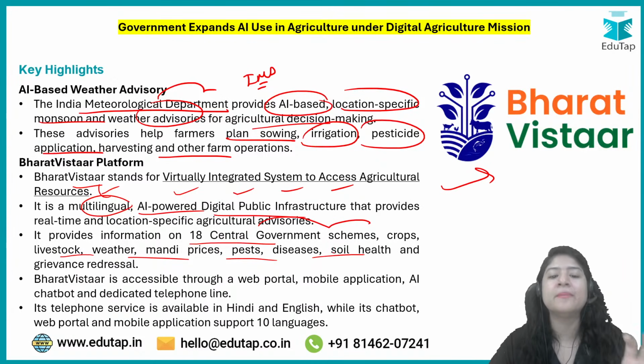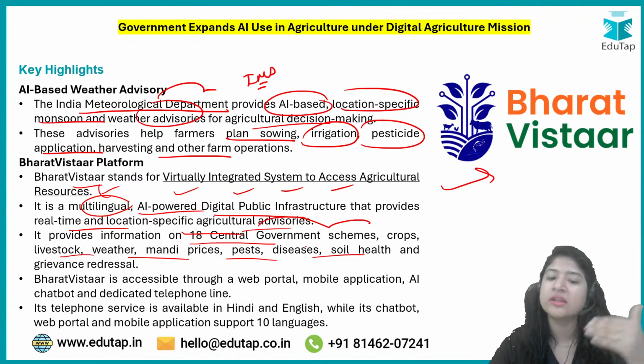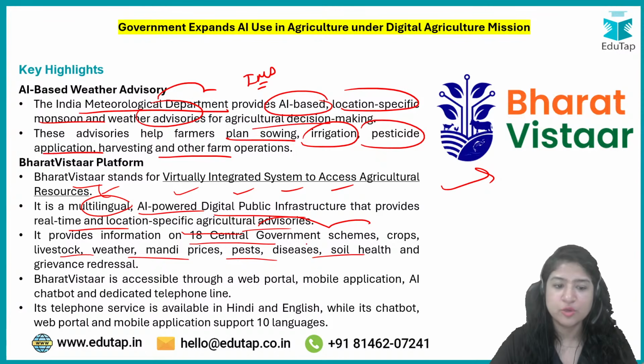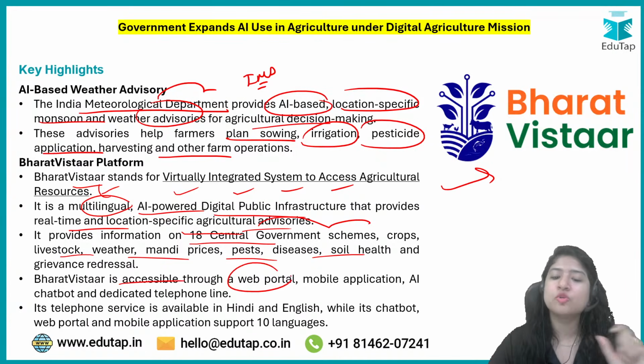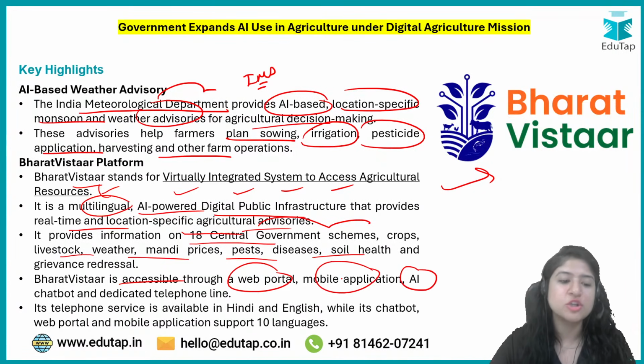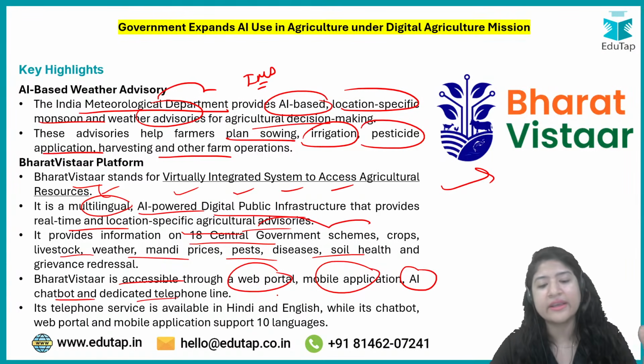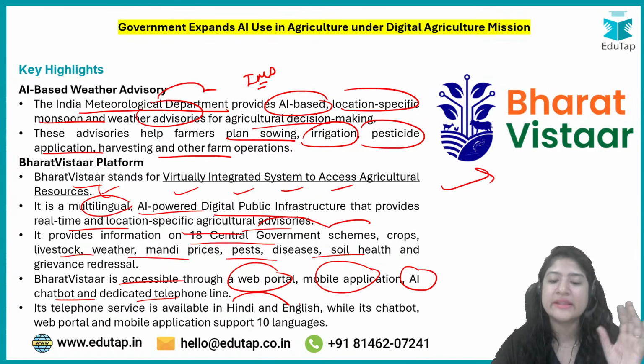So it is an AI powered digital public infrastructure that provides real time and location specific agriculture advisories, and it has all the information for the 18 different government schemes, about different parts of agriculture. Bharat Vistar is accessible through a web portal, there is a mobile application, an AI chatbot, and a dedicated telephone line is also available in Hindi and English.